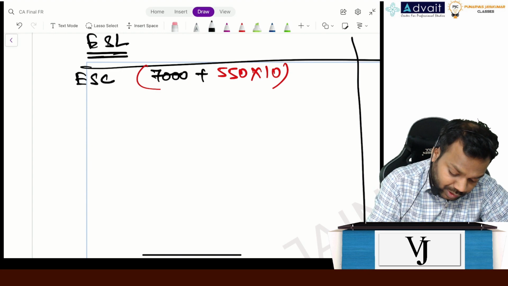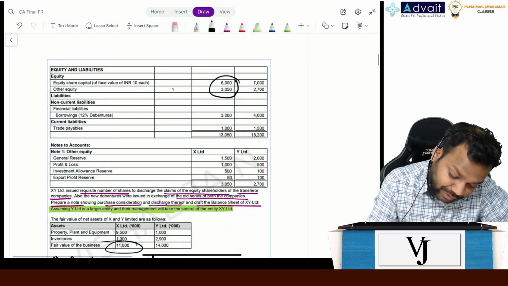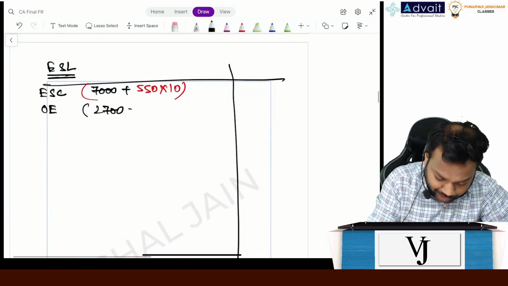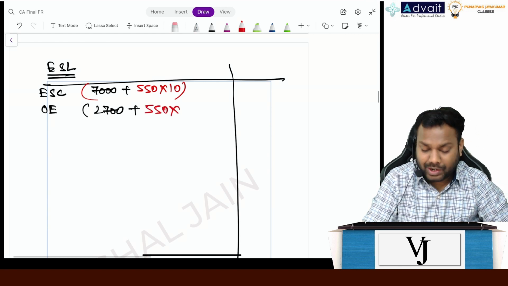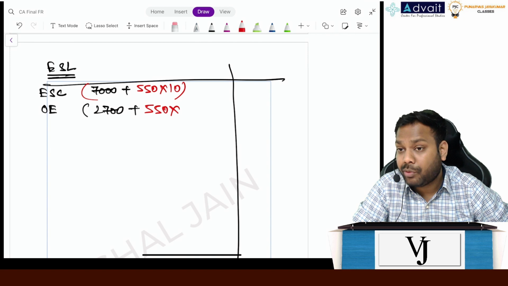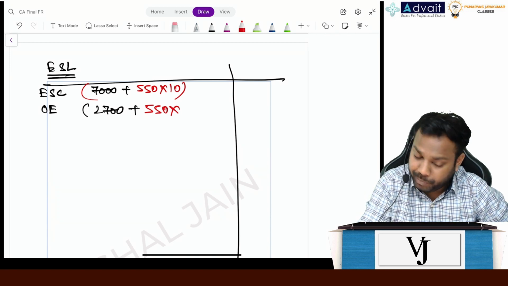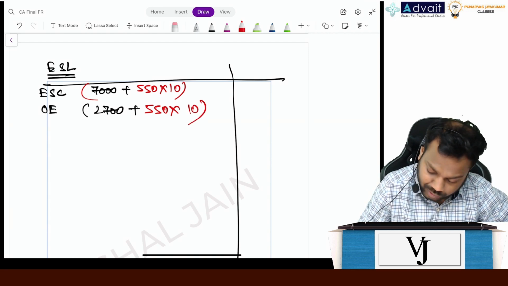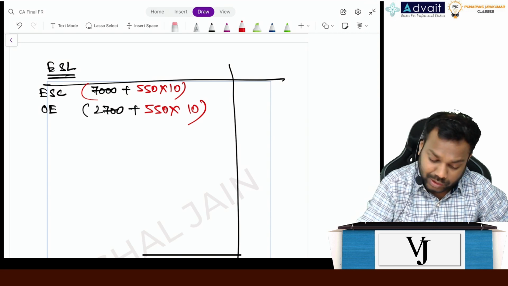Now the same thing for other equity. What is the value of other equity? 2700. So we'll write here 2700 plus 550 shares. Now what is the fair value of Y Limited's share? 20, right? So we have issued at 20. So 10 is face value and 10 is securities premium, right? So it's 10. What is the value here? It comes to 5500 plus 7000, which is 12,500.